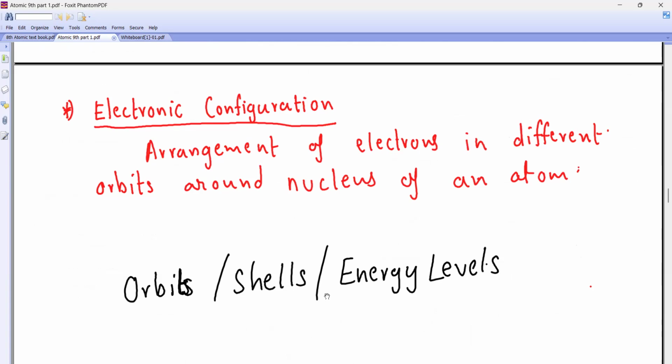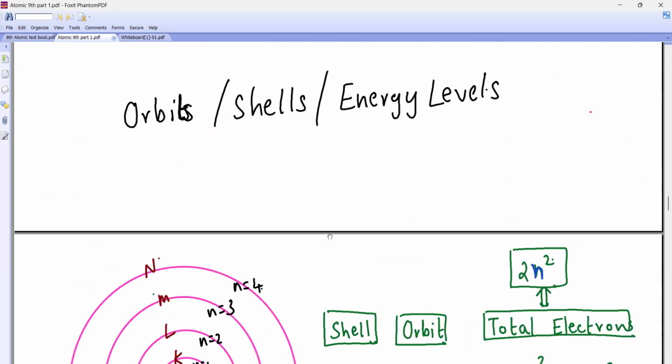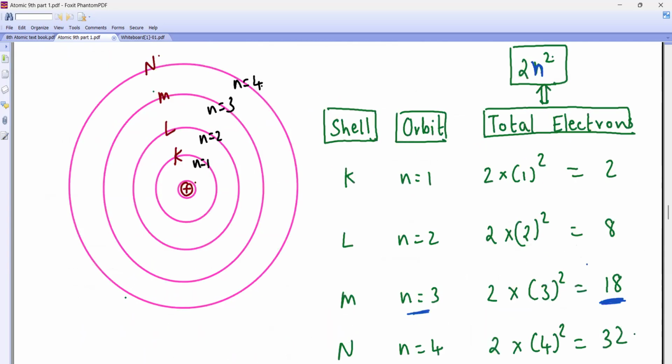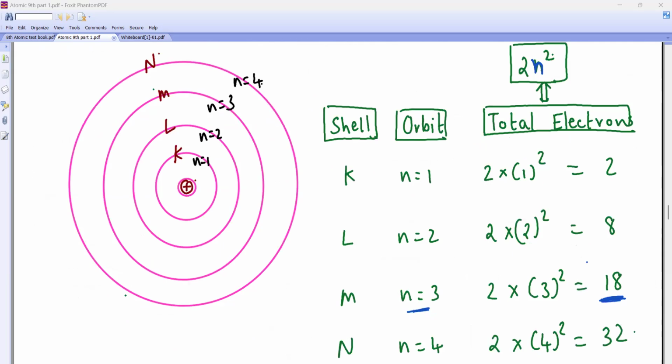Now, how to arrange them? That I'm going to teach you. Now, we use this formula. Look at it.